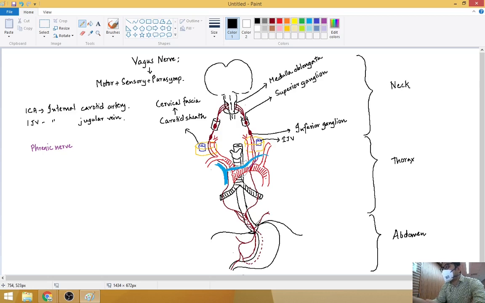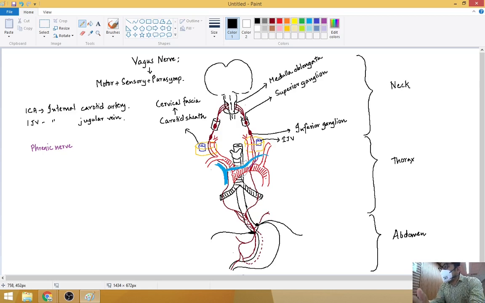So this level is at what level? Which vertebral level? This area? This is at T... how much? The aorta comes out at T12, son. This is T10. Okay, the T10 level.